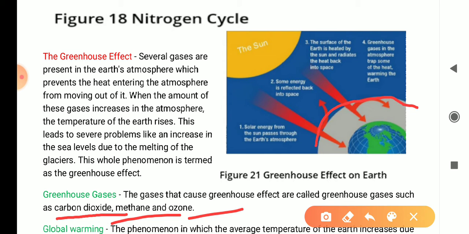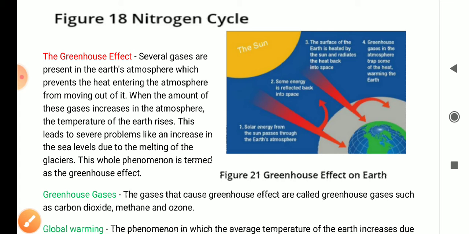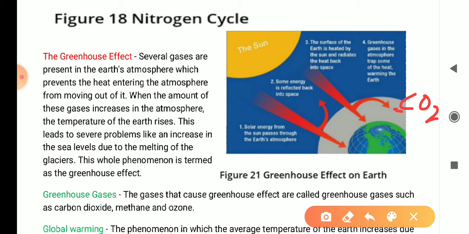In this diagram we can see this is our earth, and this layer is air. What gases does this air contain? Carbon dioxide, methane and ozone. Ozone is O3.